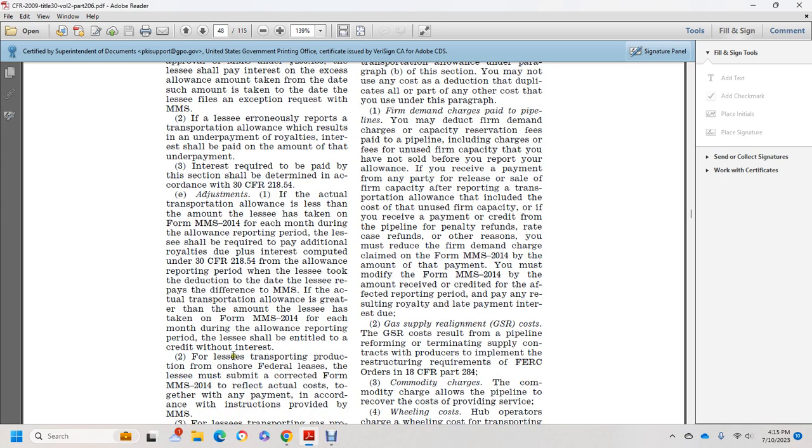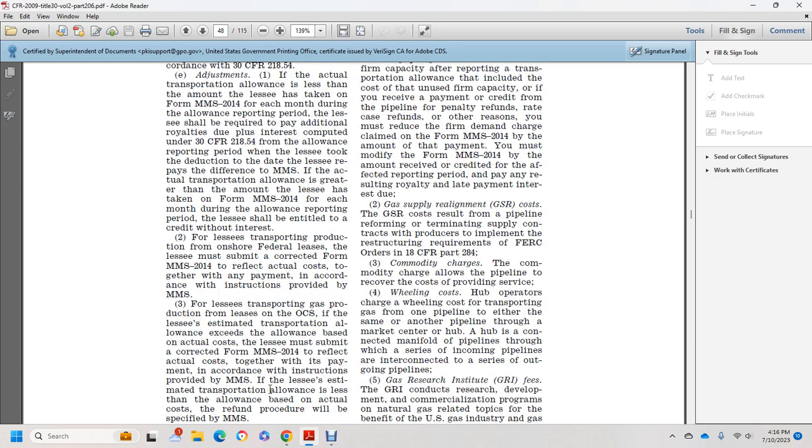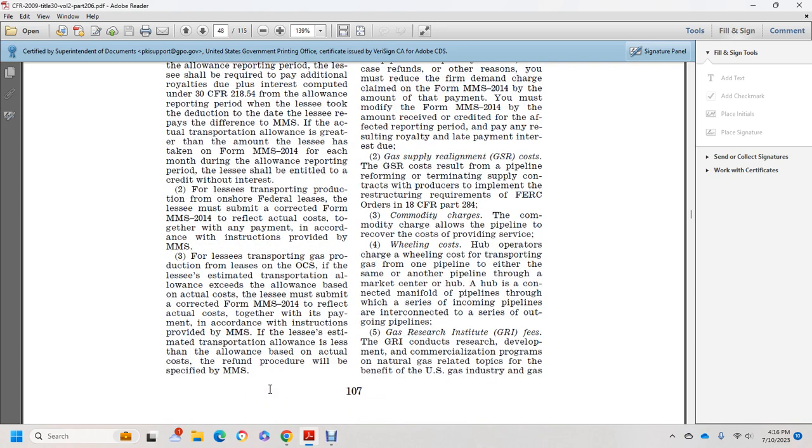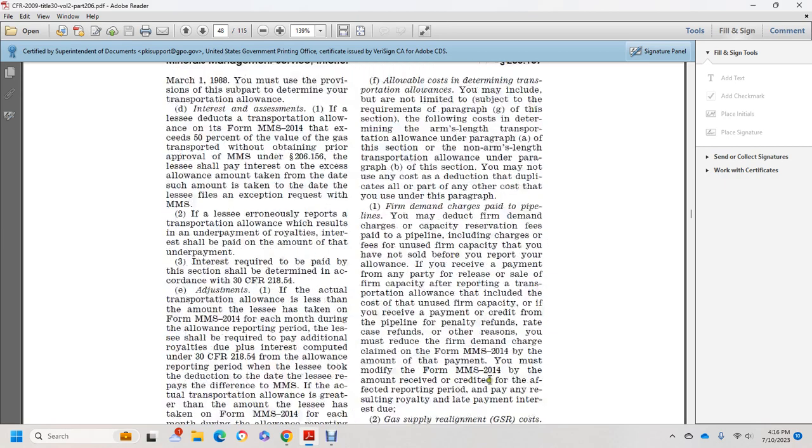For lessors transporting production from onshore federal leases, the lessor must submit a corrected Form 2014 to reflect actual costs, together with any payment, according to the instructions provided by the Minerals Management Service. For leases transporting gas production, for the outer continental shelf, if the estimated transportation allowance exceeds the allowance based on the actual cost, the lessor must submit a corrected Form 2014 to reflect the actual cost, together with the payment, in accordance with the instructions provided by the Minerals Management Service. For estimated transportation allowances less than the allowance based on actual cost, the refund procedure will be specified by the Minerals Management Service.